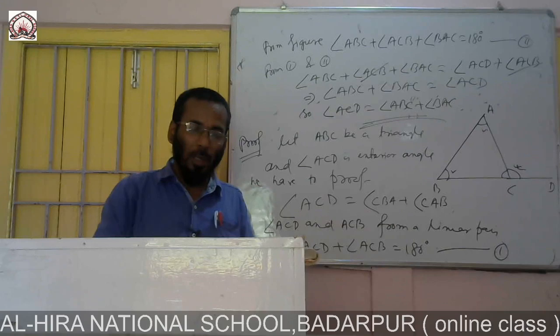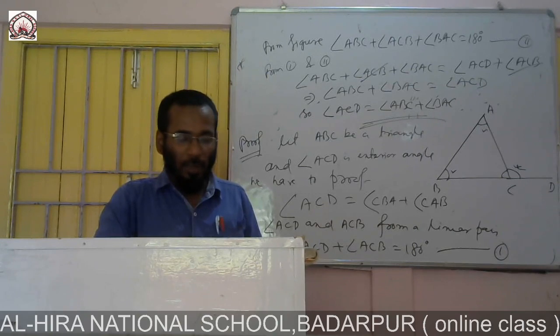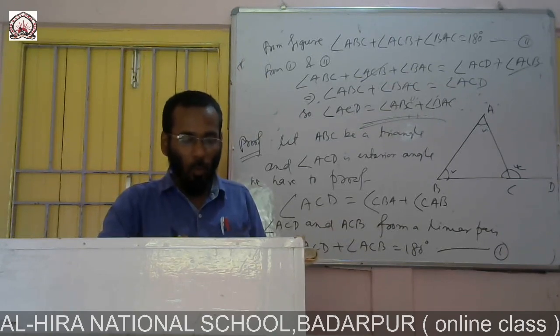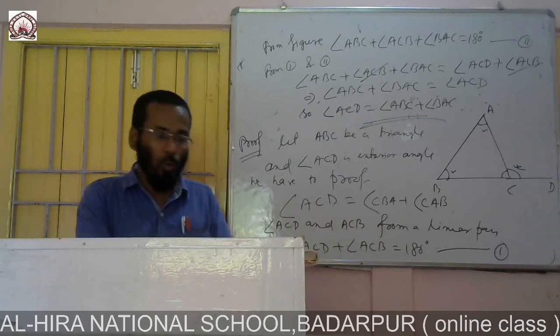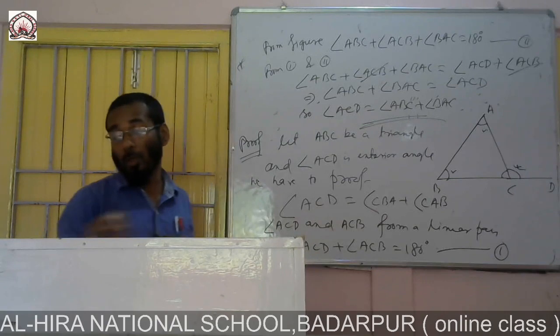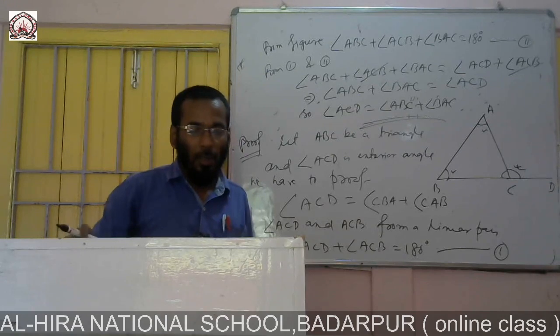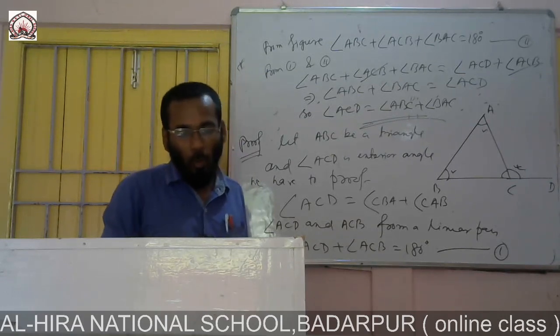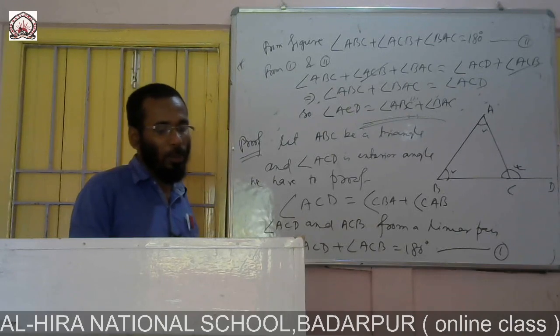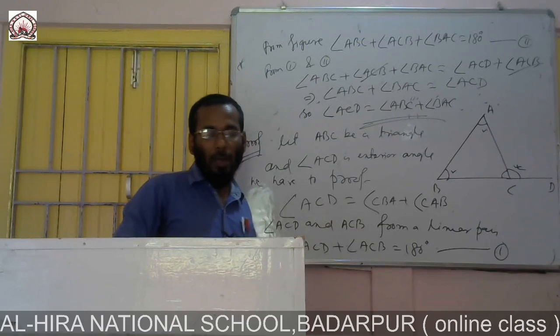On page number 130, exercise 6.3, three figures are given. One is given for 6.31, one figure for 6.40, this is question number 2, and another for 6.41, this is question number 3. So first of all, we do question number 1. Question: in figure 6.39, if PQ and QR of triangle PQR are produced to points S and T respectively, and angle SPR is equal to 135 and angle PQT is equal to 110, then find angle PRQ.